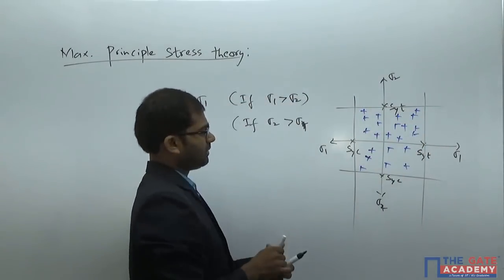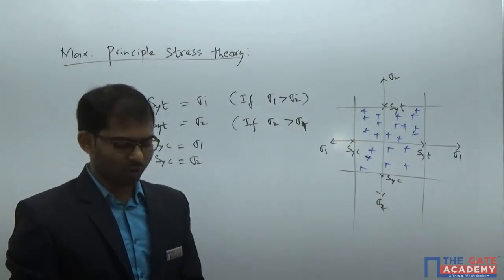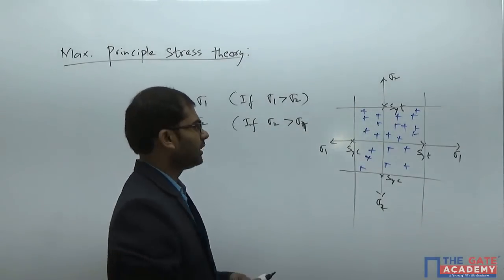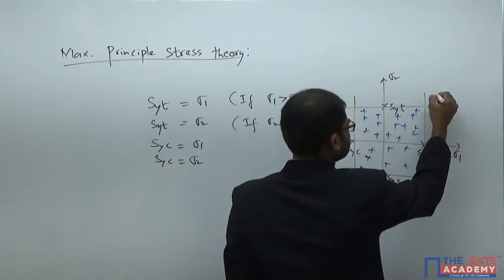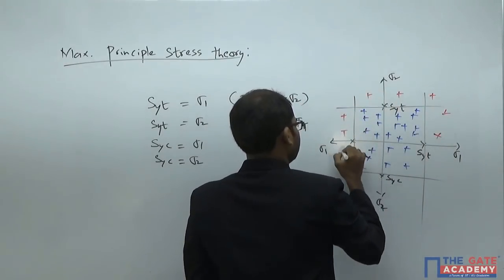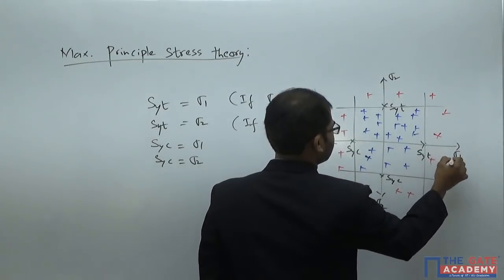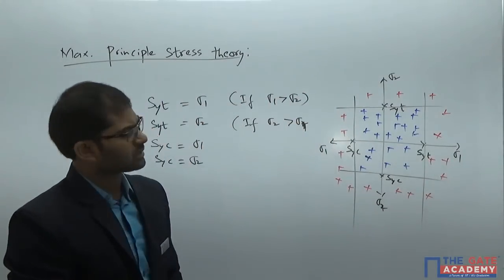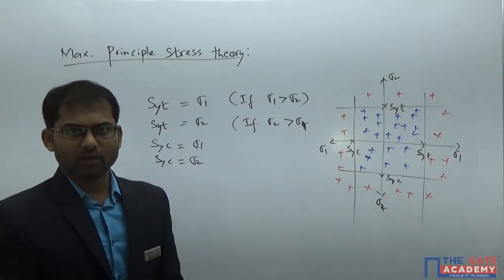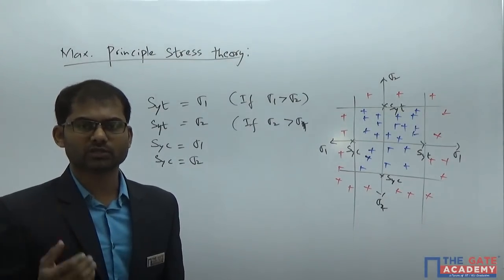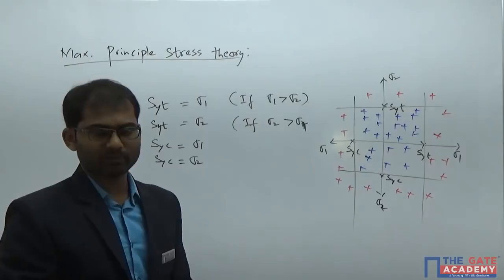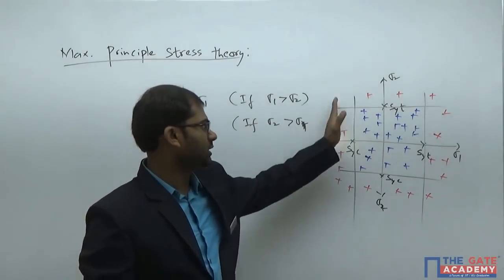So if these values are coming inside this region, these blue points, then the metal is going to be safe. If they're coming outside this region, the metal is not going to be safe. You don't need to worry about the proof of this particular region of safety diagram. But if you just remember the shape of the diagram, you'll be able to solve all the questions from previous GATE papers. So if you're preparing for GATE, just remember how the shape of the diagram comes.